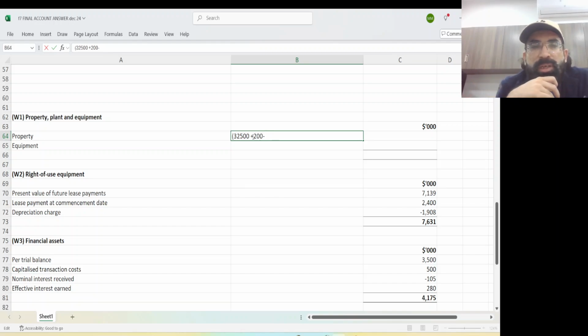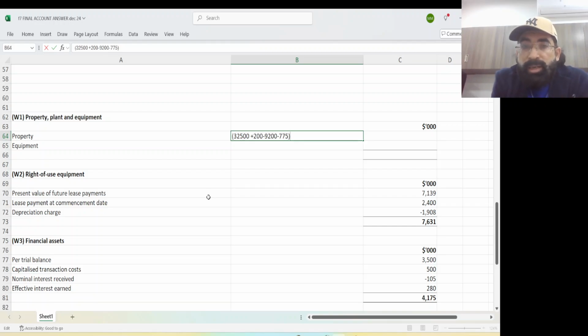Now subtract 2 depreciation. One depreciation is accumulated depreciation written in the question already, 9,200, and one more is the for the year depreciation of 775. So this will be your closing NBV.